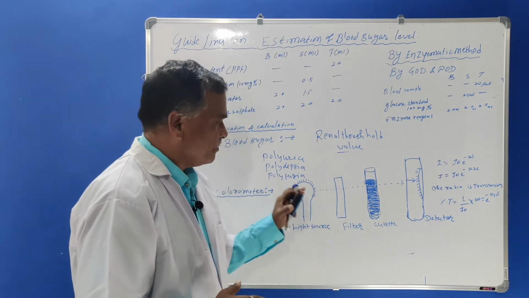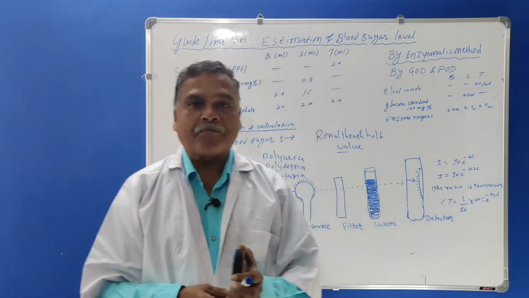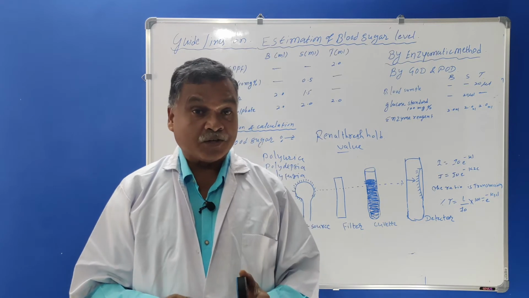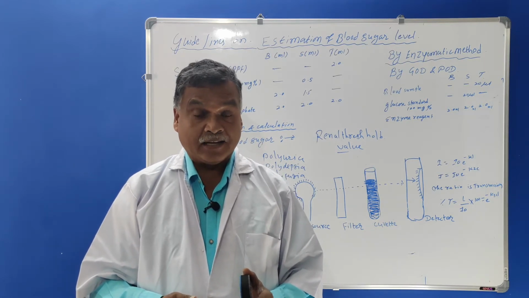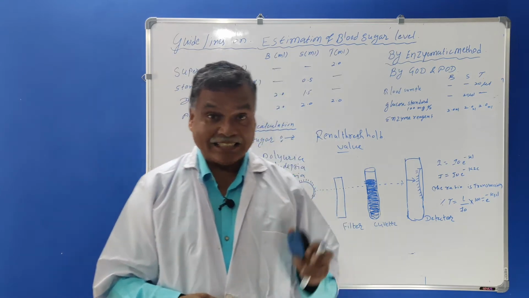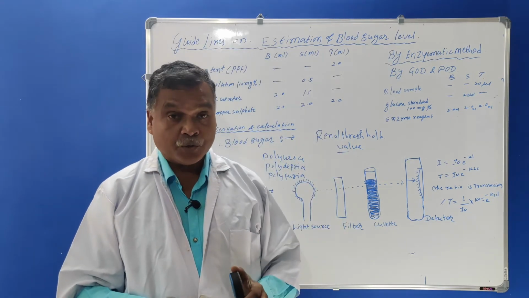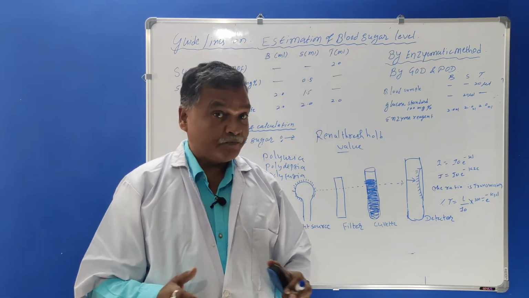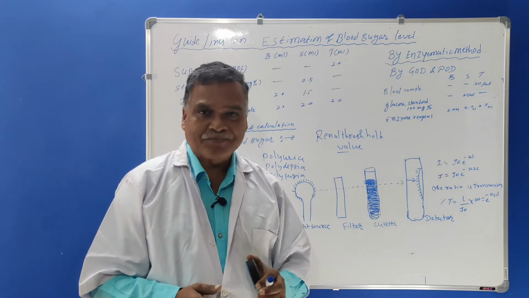If these symptoms are showing in a person, then the doctor will naturally prescribe blood sugar estimation. So polyuria, polydipsia and polyphagia are the important symptoms.